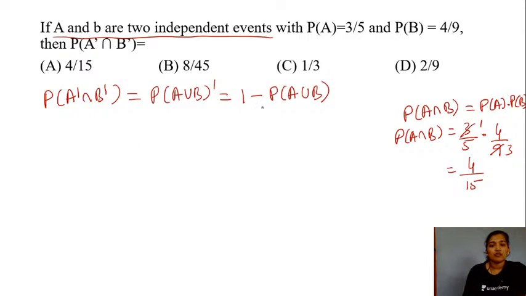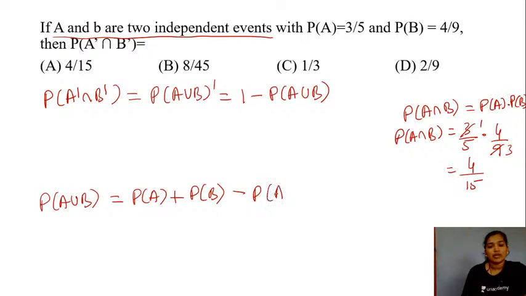Now we need the value for probability of A or B. This will be equal to probability of your event A plus probability of your event B minus the probability of your event A and B. So let's substitute the values. So this is 3 by 5 plus 4 by 9 minus, here in this case, 4 by 15.